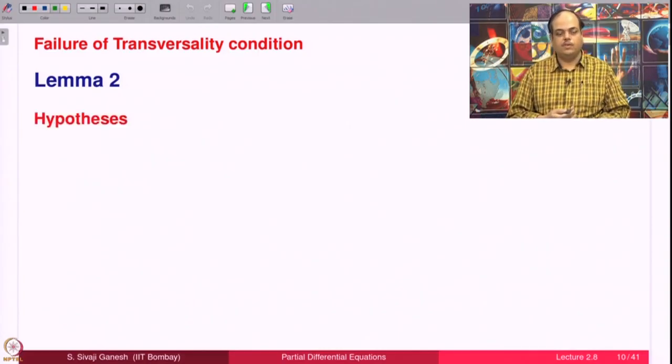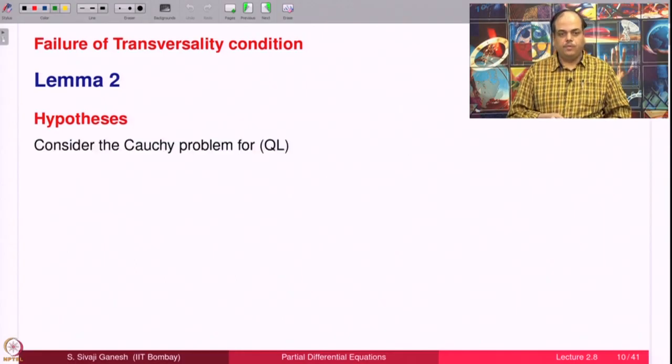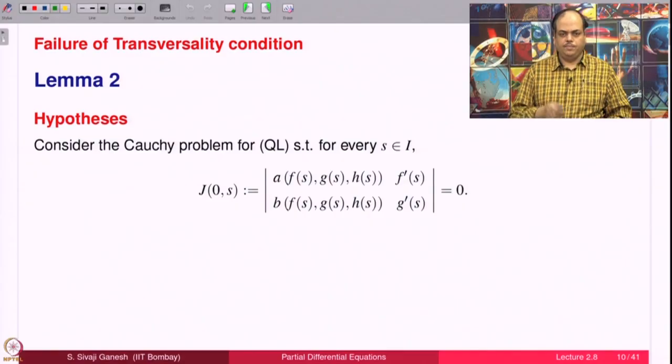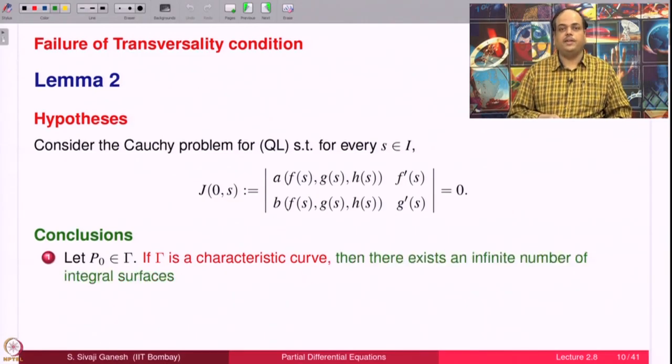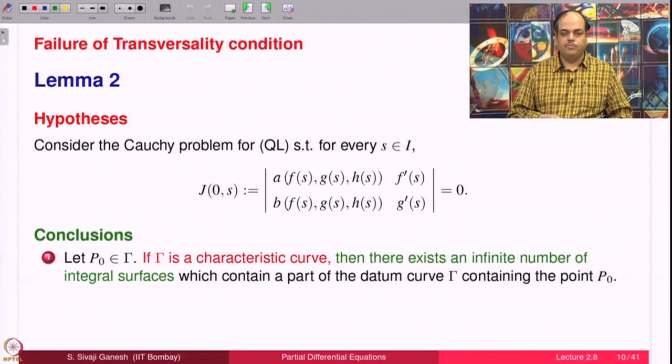Now we have lemma 2, this is the result which says what happens when transversality conditions fail, what is to be expected of solutions, and how many in number. So consider the Cauchy problem for QL such that for every S, J is 0. Conclusions: take a point in gamma. If gamma is a characteristic curve, then there exists infinite number of integral surfaces which contain a part of the datum curve gamma containing the point P0. That is always there, right, local solution we have been talking about.